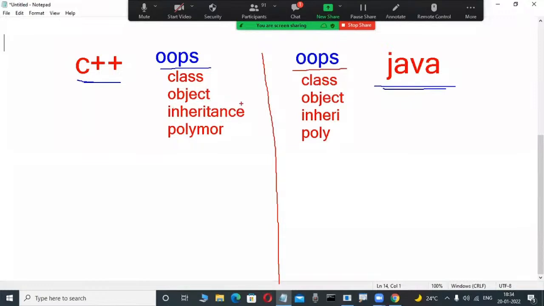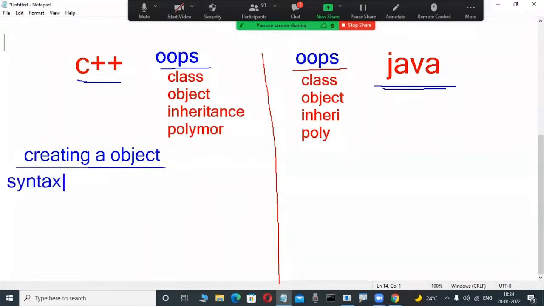C++ and Java, conceptually what is a class? What is an object? What is inheritance? What is polymorphism? Encapsulation, binding, something like that. But observe here. Suppose in C++ I want to create an object from the class, what is the syntax? Any technical persons having an idea? Creating an object from the class, what is the syntax in C++?